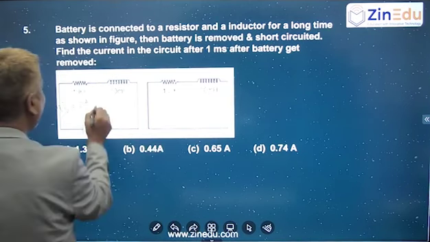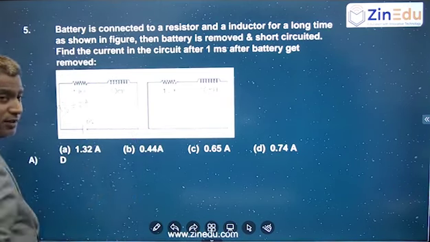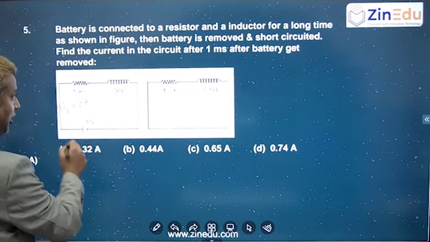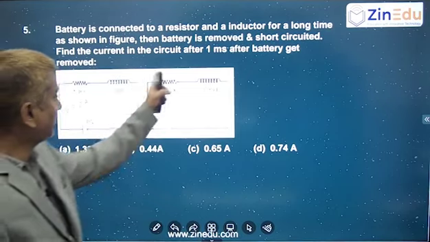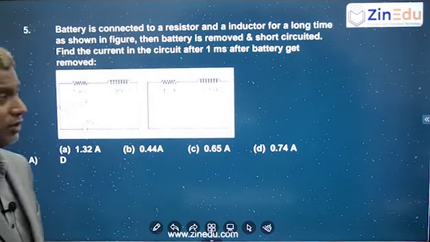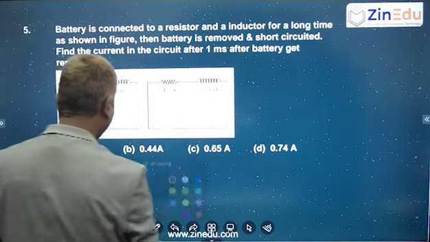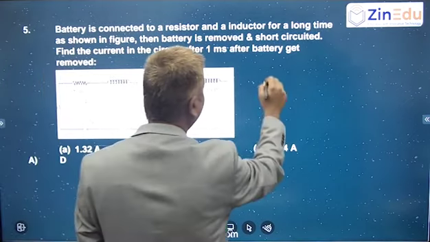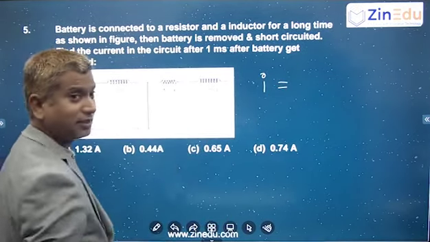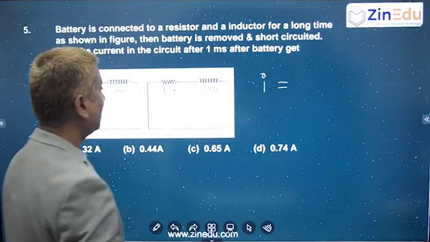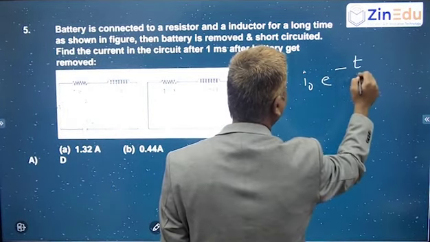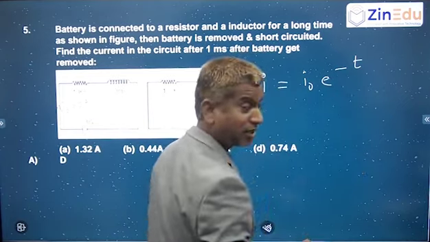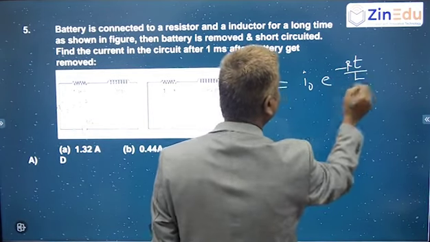Earlier it was flowing 2 amperes. Now immediately when you remove this and short circuit, the current will decrease. From 2 amperes it will decrease to 0. When it is decreasing from 2 amperes to 0, this is a decay of current. I is equal to I naught into e power minus t by tau. So tau is L by R, so it is e power minus R t by L. That's all.